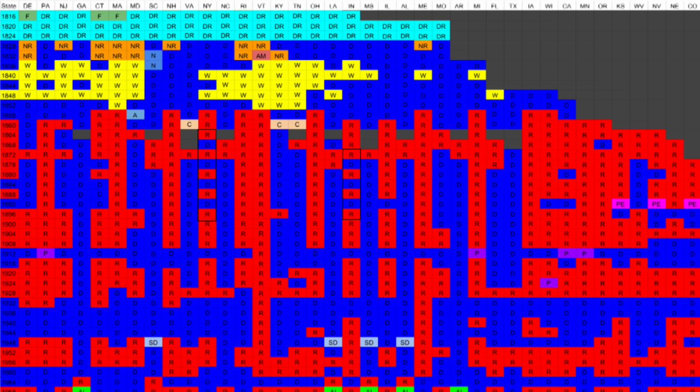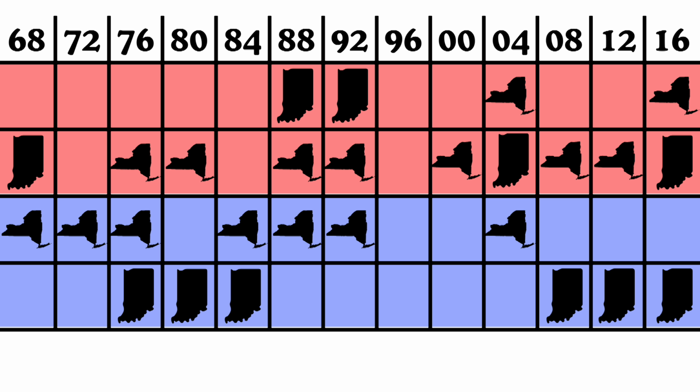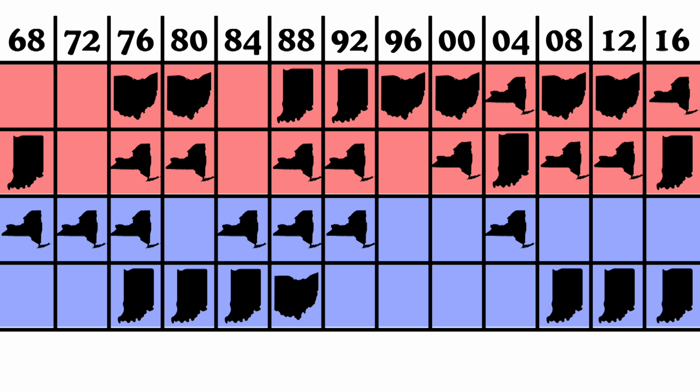It led to both parties nominating candidates from these states for president or vice president in the hopes of carrying their home state. There were 13 elections between 1868 and 1916, which means there were 52 total nominees for president and vice president. Of those 52 nominees, 27 were from either New York or Indiana. If we add in the nominees from Ohio, we see that a vast majority of national candidates at the time came from just 3 states.